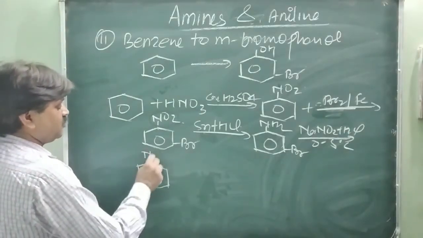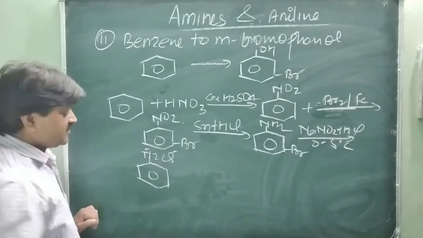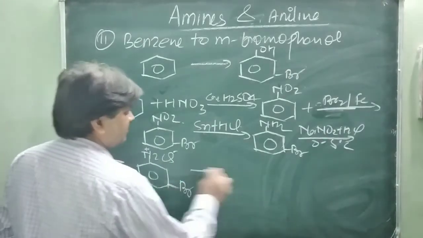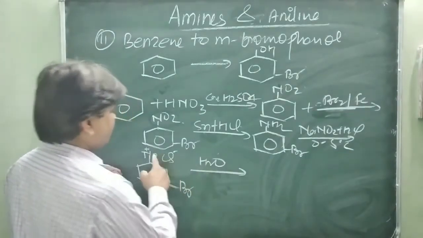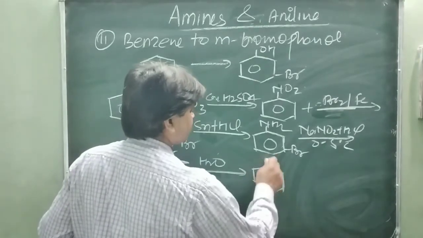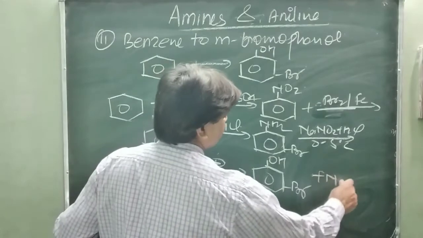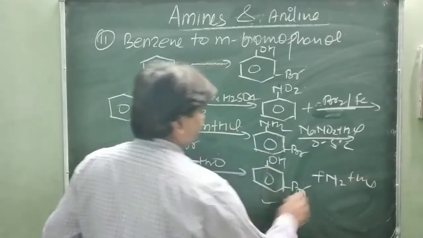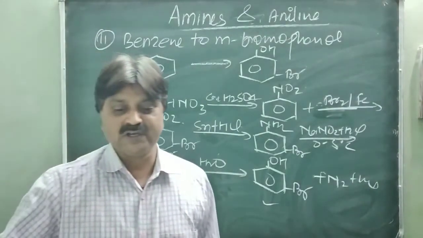This is N2Cl plus and minus, and then simply treated with boiling H2O. So minus HCl and N2, and OH is attached here. So formation of meta-bromophenol plus nitrogen and HCl. This is meta-bromophenol. Second conversion done. Next one, benzoic acid to aniline.